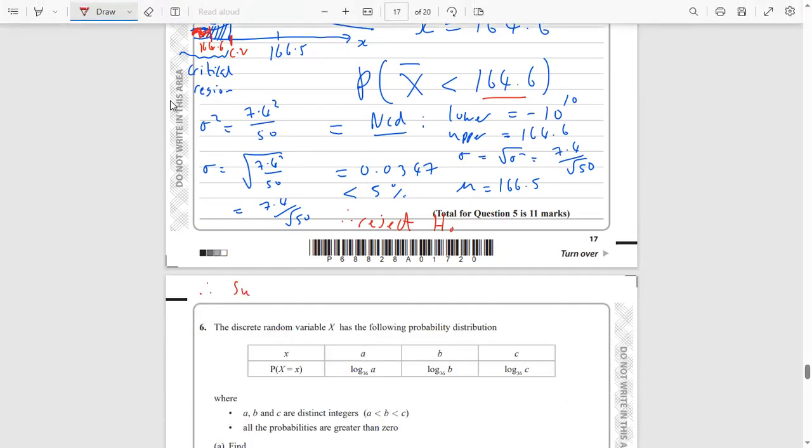So therefore, there is sufficient evidence to suggest that the mean height of females in this country is less than 166.5 centimeters. So that would be our conclusion there.